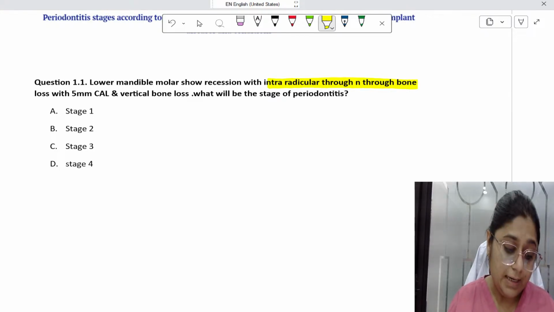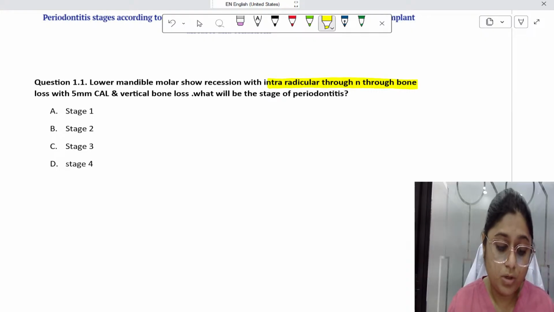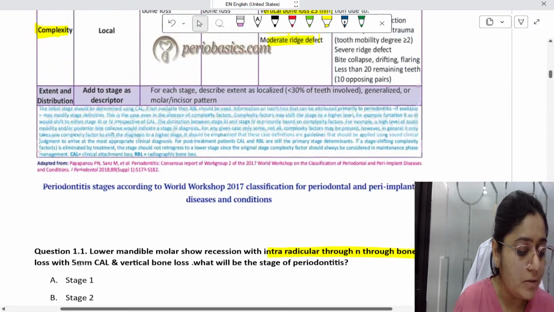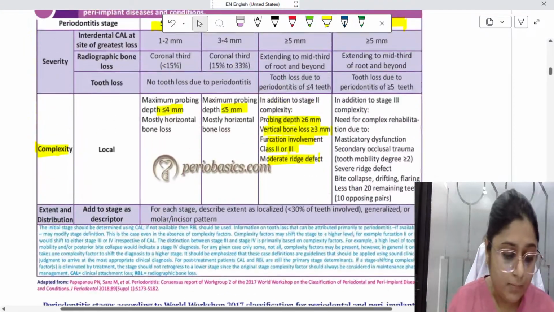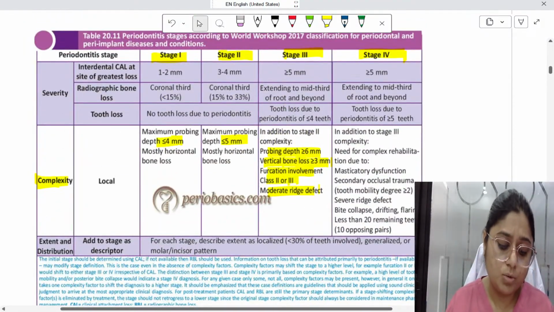With 5 clinical attachment loss and vertical bone loss, what will be the stage of periodontitis? Option A: stage 1, 2, 3, and 4. What is the answer to this question, guys? If any one of you can tell me this. See here, we will look at stage 1, 2, 3, and 4.